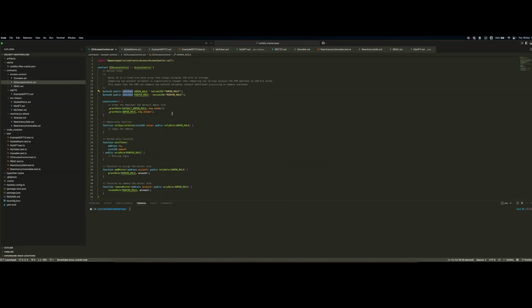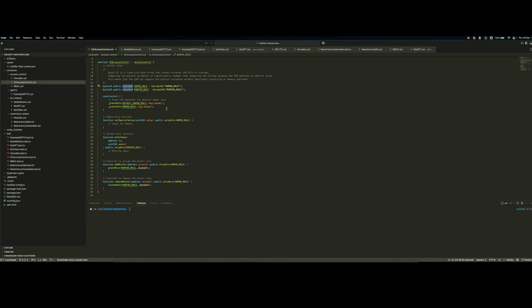And the second key thing of this extension of the access control mechanism is that it offers great flexibility on granting, revoking roles, and checking for specific roles. The last thing that is quite different also with this implementation is that there is a default admin role. Imagine the default admin role like a super user, a super admin. He actually has access to all the other roles and can grant and revoke all the other roles too. While, for example, an admin role in this case can't manage a minter role and vice versa.